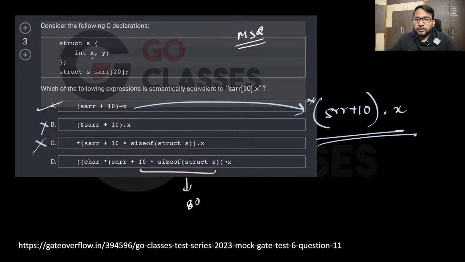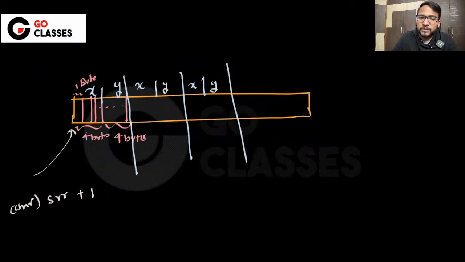Great. Now, since this is 80, it means that you are basically going to skip 10 of this struct, right? Because this is a character pointer, whatever you add here, you are not going to do any other manipulation, which means you are directly going to skip 80 bytes, or 10 of this struct, which is fine. You actually want to skip 10 of the struct, so you will be reaching the 11th struct, which is the desirable one.